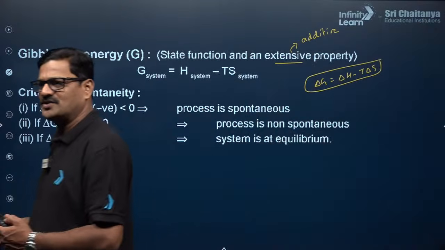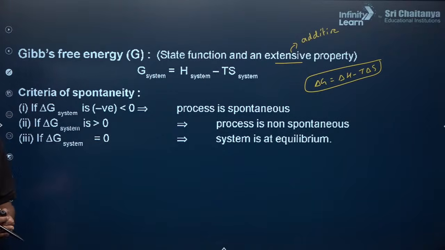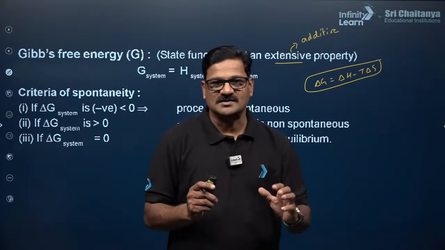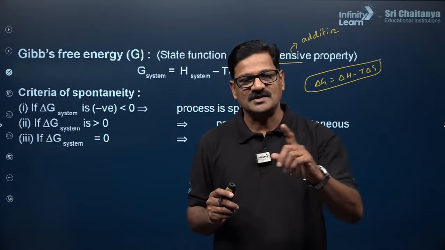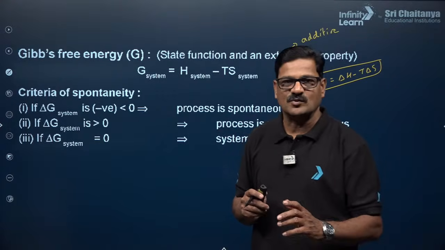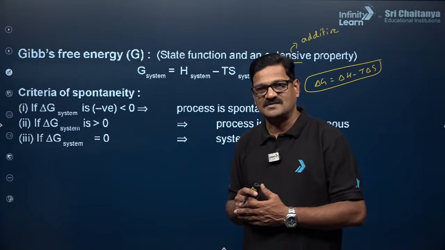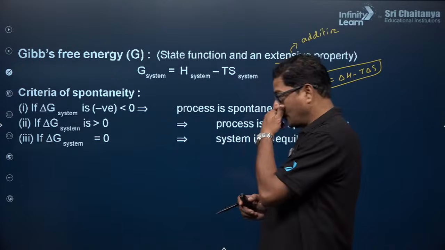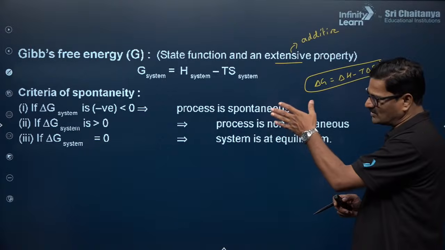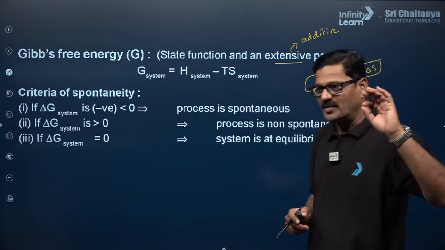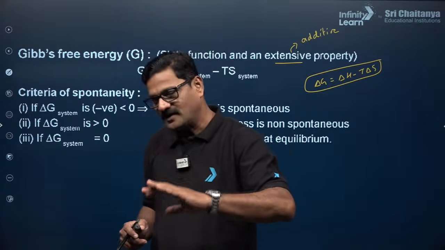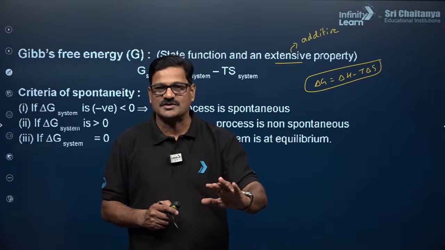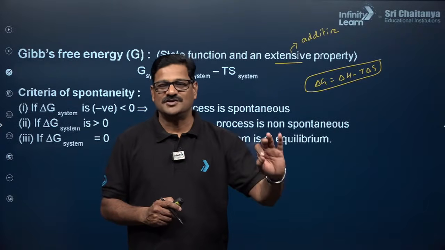So if delta G is 0, the system is at equilibrium. If delta G is greater than 0, the system is going to be non-spontaneous. If delta G is less than 0, the process is going to be spontaneous. Okay, this is very important. Based on this, at this level, based on this current slide, definitely you can expect one numerical, and numerical and theory oriented questions you are going to get from the NEET June 21st.